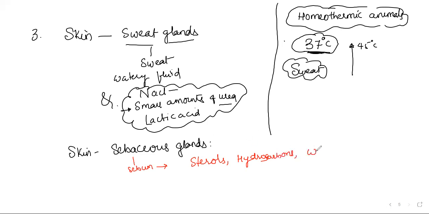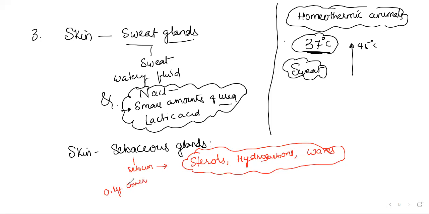And waxes are seen over, waxes, they're all going to be eliminated through the sebum. These are also excretory wastes we can see here: some sterols, hydrocarbons, waxes that are going to be eliminated through the sebum. The actual function of the sebaceous gland is an oily covering. Sebum is an oily covering on the skin, which lubricates our skin. So along with that sebum, we are expecting some elimination here.